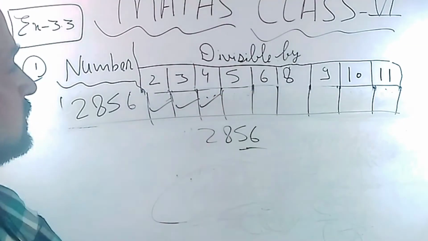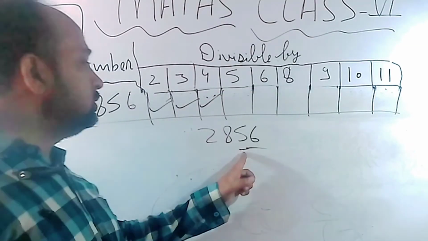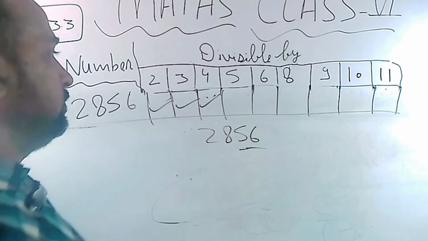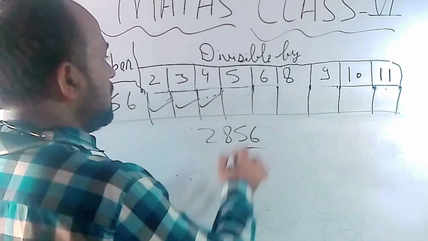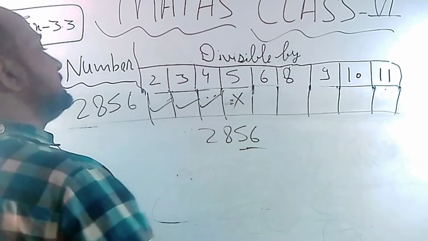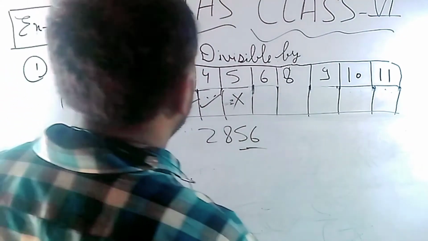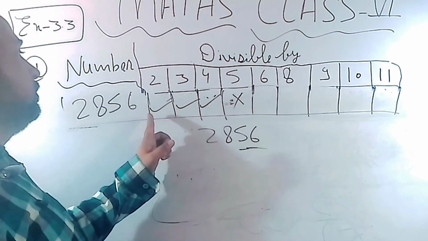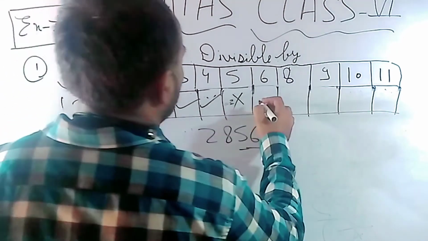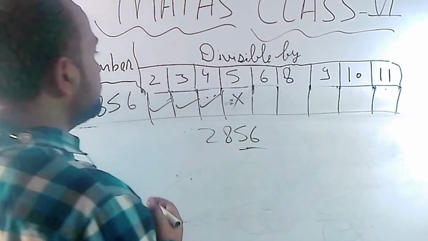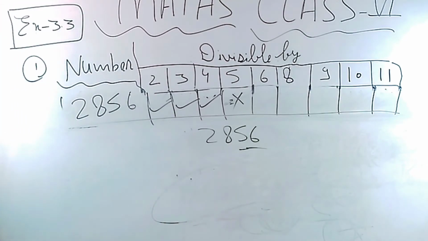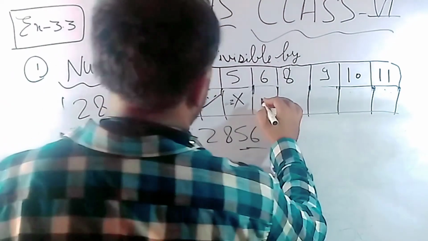Okay, now in the case of 5, at the last place 0 or 5 must be available, so will go. No, sorry, will not go, because here is 6. In the case of 6, if any number is divisible by 2 and 3, we can also say that the number will be divisible by 6.